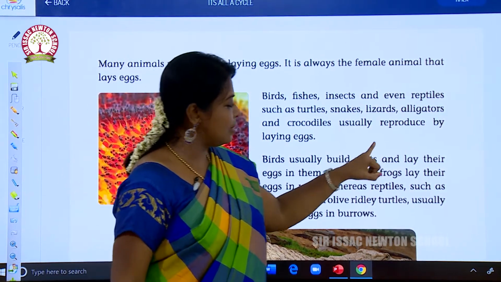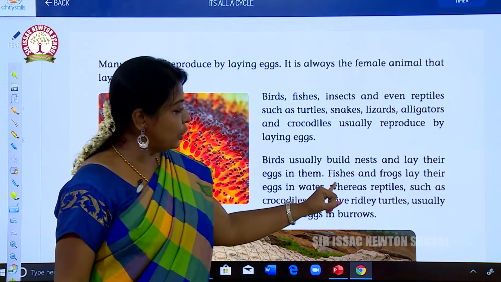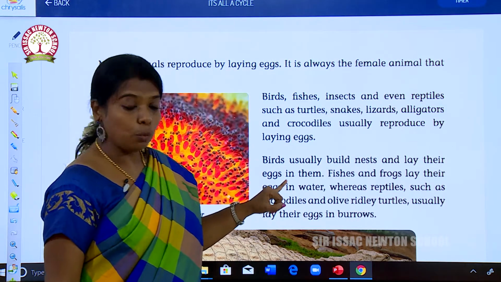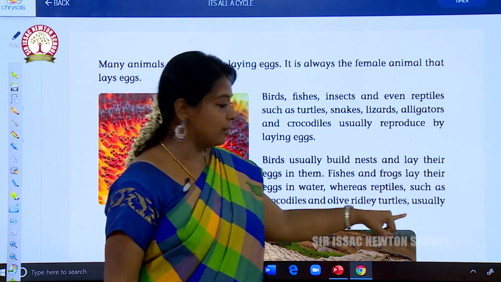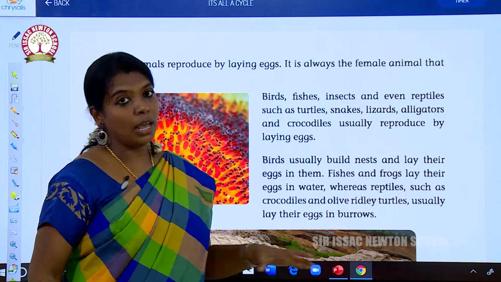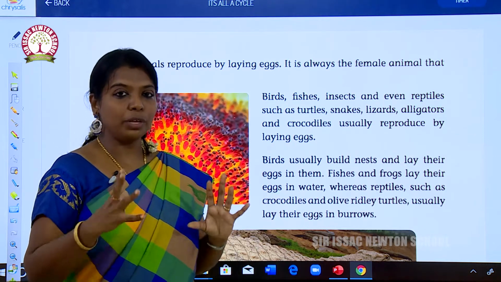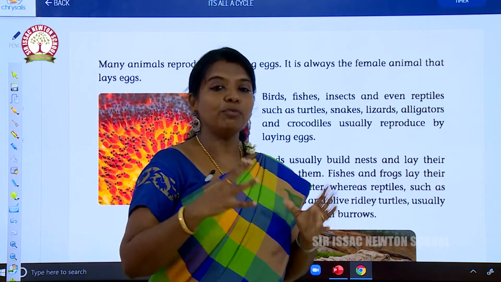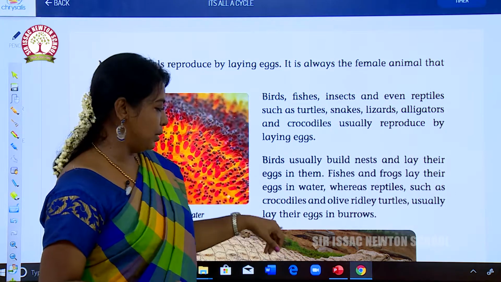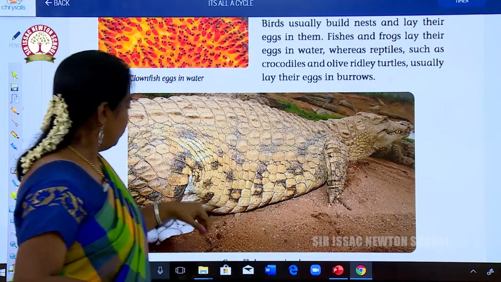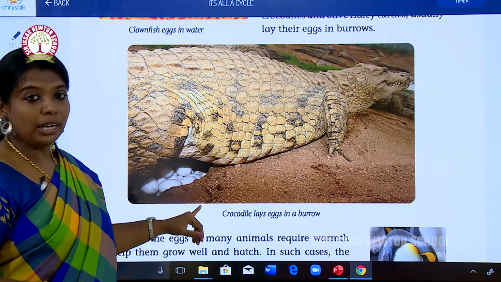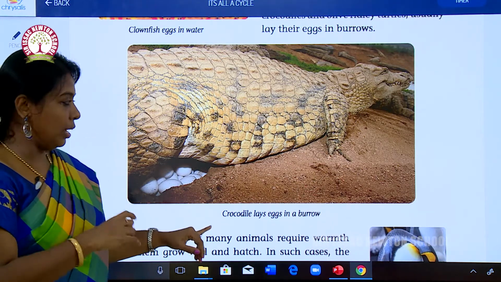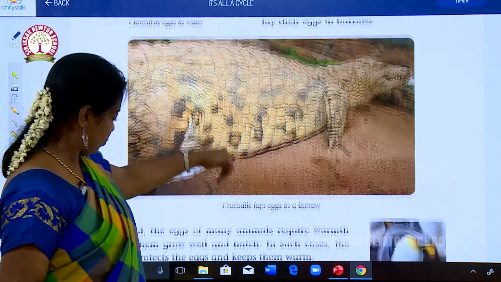Birds usually build nests and lay the eggs in them. Fishes and frogs lay the eggs in water, whereas reptiles such as crocodiles and olive ridley turtles usually lay their eggs in burrows. There are different modes of reproduction and different ways of laying eggs in animals. See here, the crocodile is laying eggs in a burrow. Likewise, the olive ridley also lays eggs in a burrow.